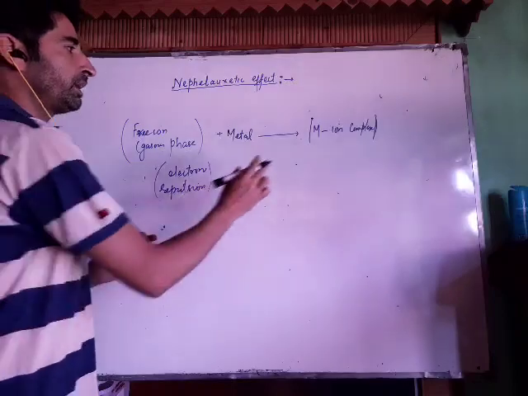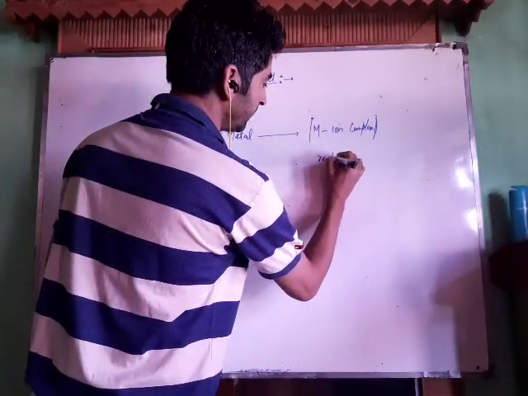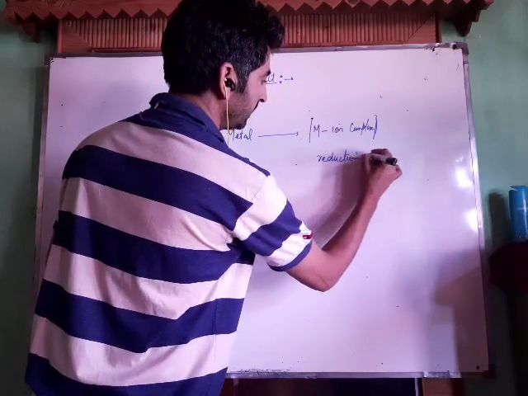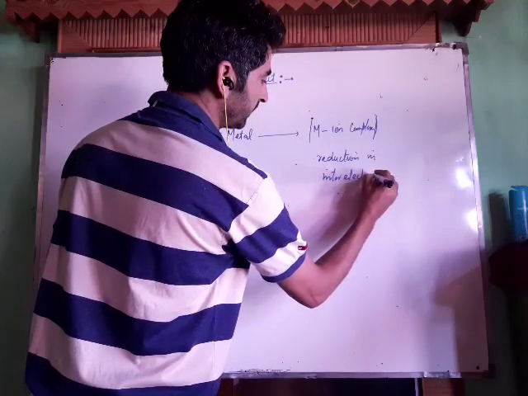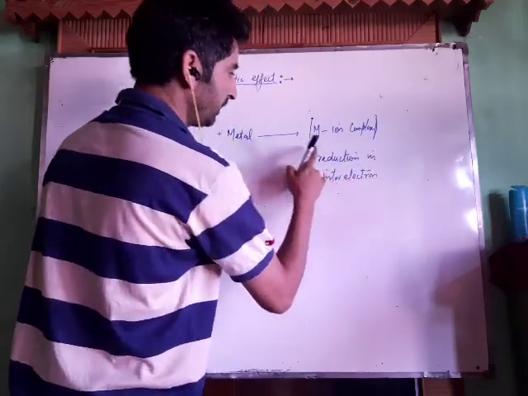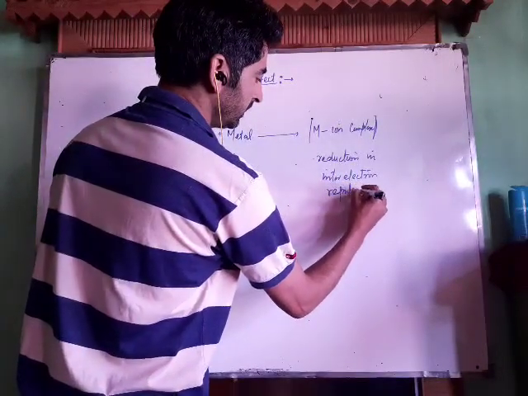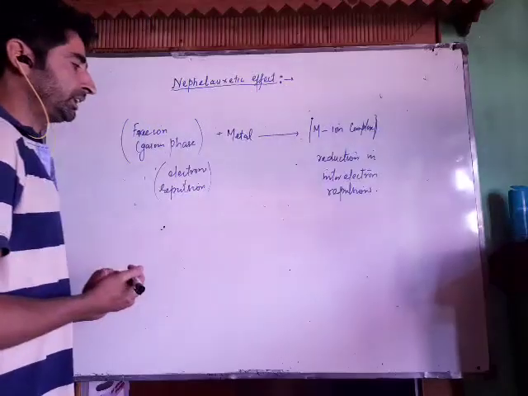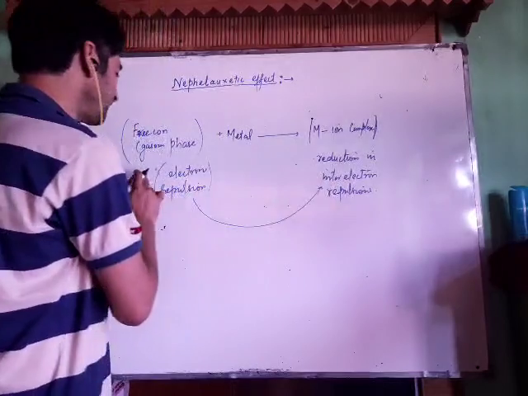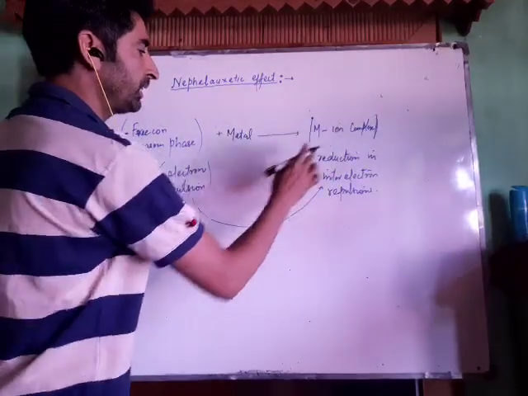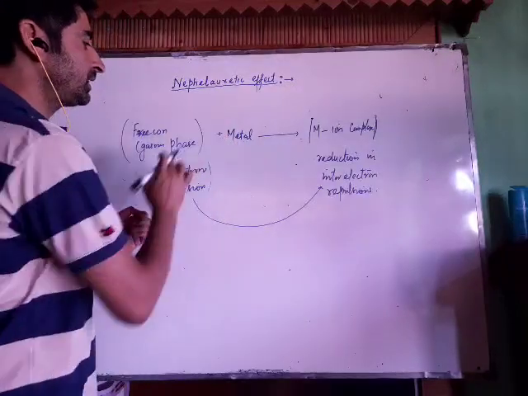Now see, whenever a metal ion complex is formed, what happens? There occurs a reduction in inter-electron repulsions. On complexation, a reduction in inter-electron repulsions takes place. This reduction in inter-electron repulsions, when a free ion complexes to form a metal ion complex, is known as the Nephelauxetic effect.